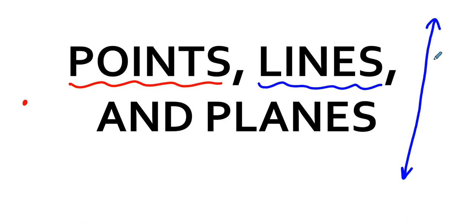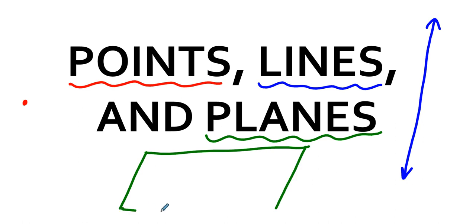So a line, well, a line is what you think it is. It's that thing that goes straight, whatever that means, in both directions, right? Because what's straight depends somewhat on your surface, which brings us to this thing. What do we mean by a plane? Well, we mean a flat surface.